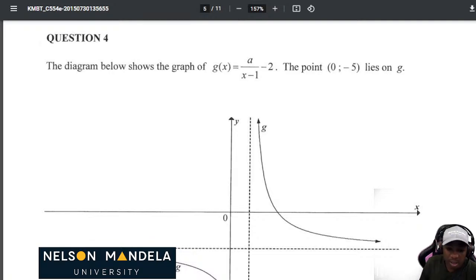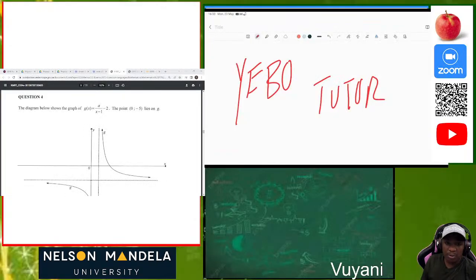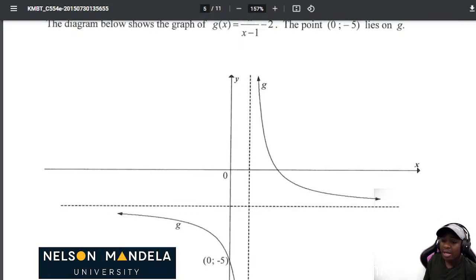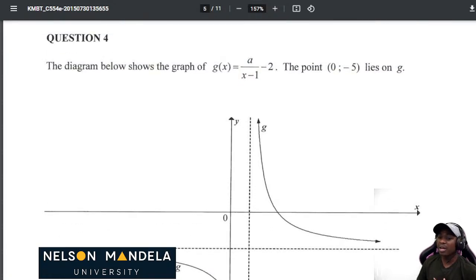Question 4. Great. On question 4 now, what is important is to understand that this is our function which we are given, and we can see that there is a point (0; -5). You can see that that point is the y-intercept, because when we are calculating for the y-intercept, we always let x be equal to 0. So since you're already given the coordinate (0; -5), that specifically tells us that the point given on the graph is the y-intercept of the function. When we want to calculate the value of a, we can use that point already given on the function, substitute it into the equation, and then we can get the value of a. But we have not yet attempted the questions which we're asked to attempt.